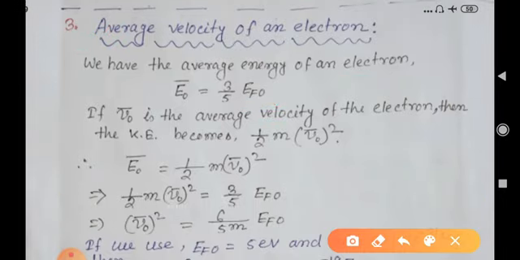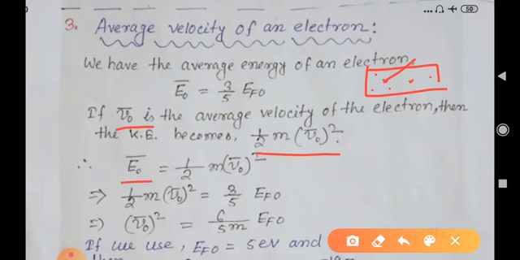If V0 bar is the average velocity of an electron inside the metal, then the kinetic energy of that electron is half m V0 bar square. This kinetic energy is equivalent to the average energy of an electron, because we have considered the electrons as free particles. So the kinetic energy is the total energy, and there will be no potential energy for that electron.